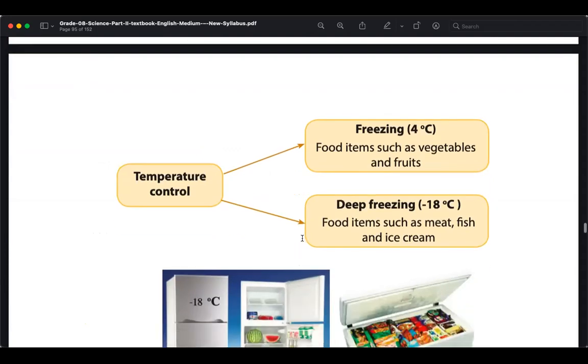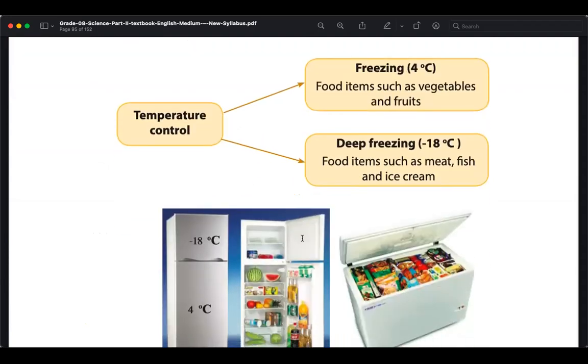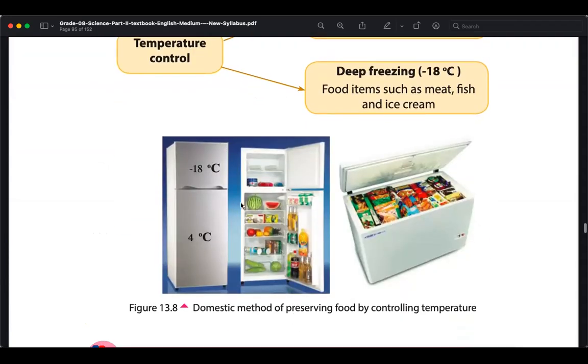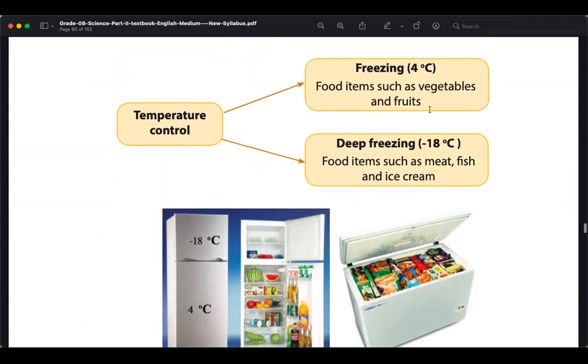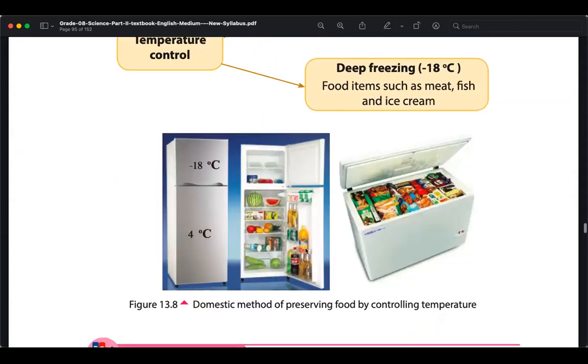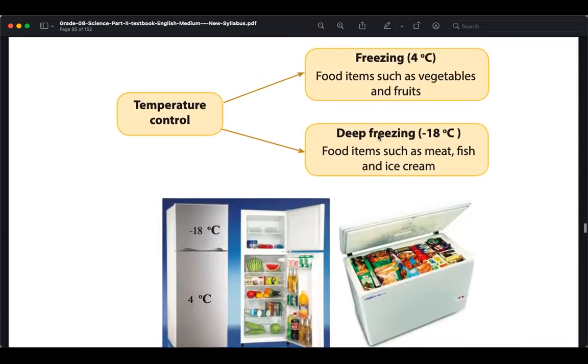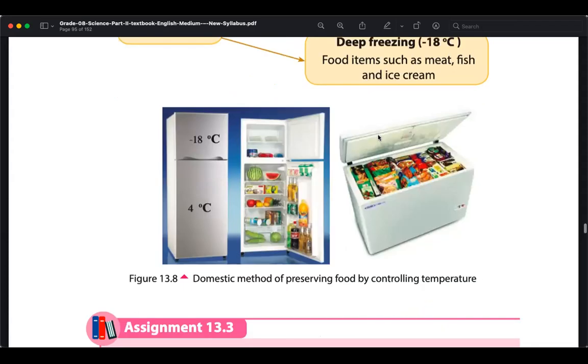Okay, then, this one is normal freezing, the cooler in the refrigerator. The vegetables and all these you can keep for some duration by doing that. But meat-like products, it's better to deep freeze: meat, fish, ice cream. But vegetables and fruits, it is advisable to normal freeze, because deep freezing can damage them.